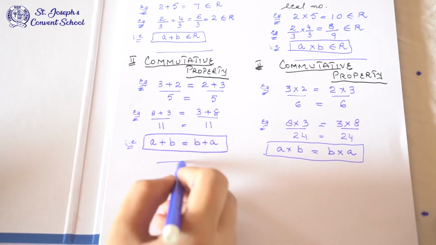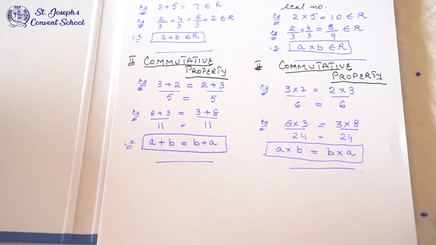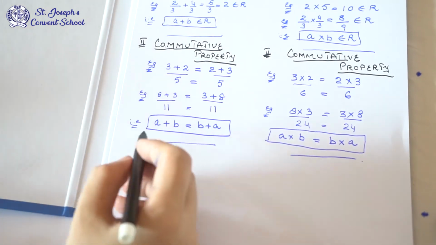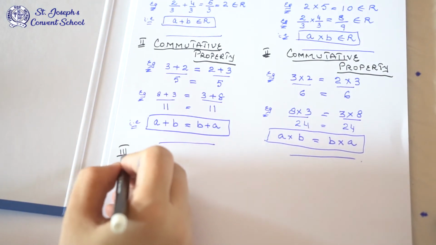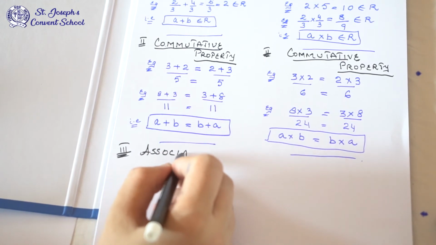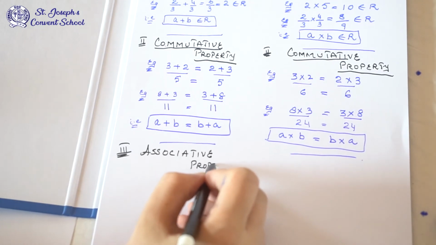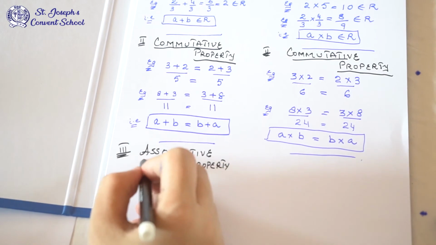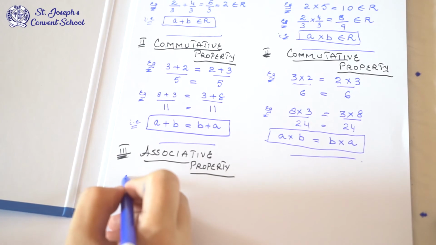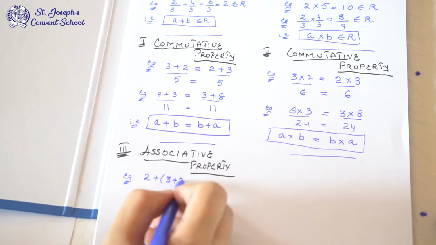Now the next property, the third property, for when there are three numbers, how to add. The third property is the associative property. We will add three numbers in this. Suppose the three numbers are 2 plus 3 plus 5.